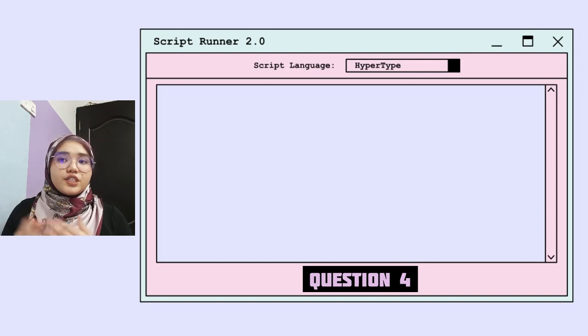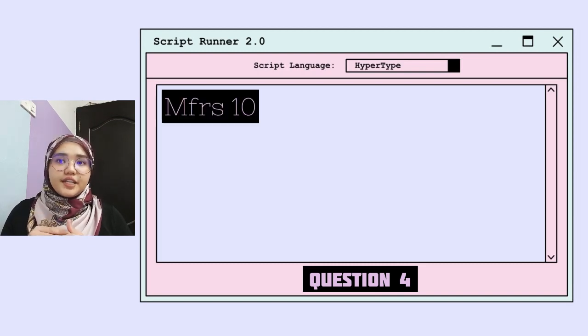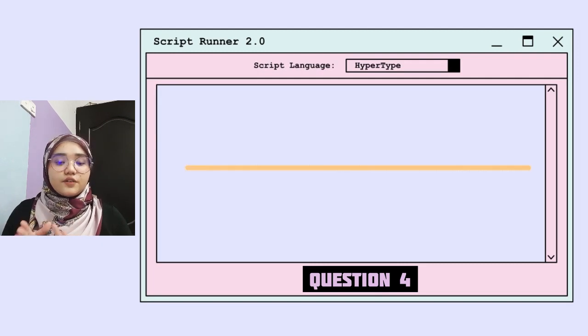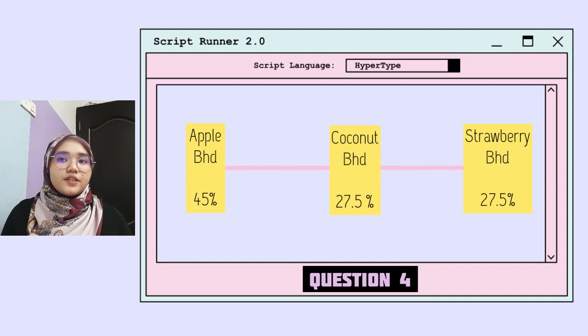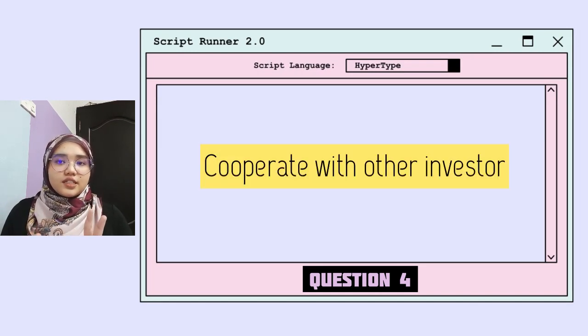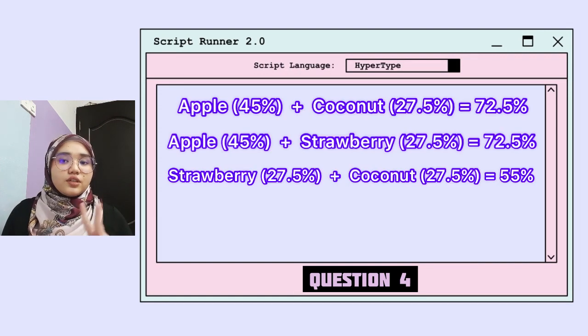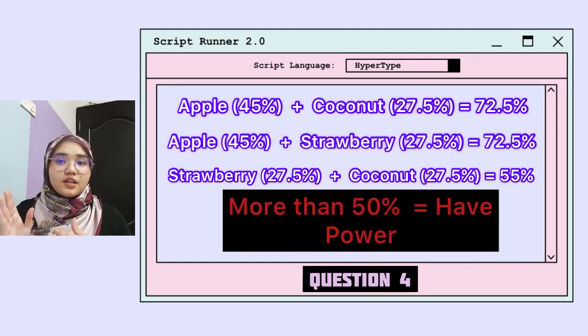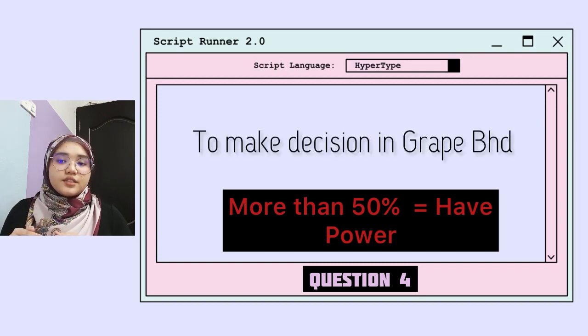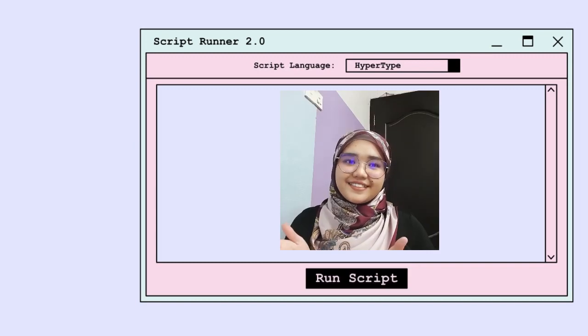Last one, question 4. For question 4, according to MFRS 10, none of them individually has full control over Great Berhad because they acquire not more than half of the company. As you can see here, all of them acquire less than 50%. However, if they want to have control over Great Berhad, they should cooperate, at least 2 investors. As you can see in the calculation here, if 2 investors cooperate, there will be half of the shares, half of the returns, so they can have power to make decisions in Great Berhad. That's all. Thank you.